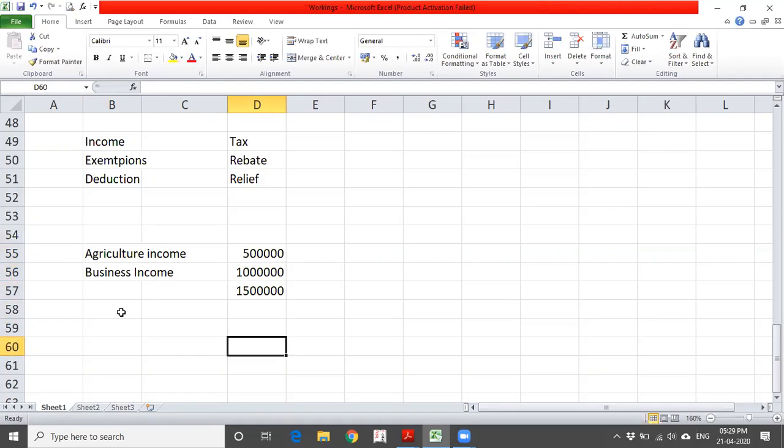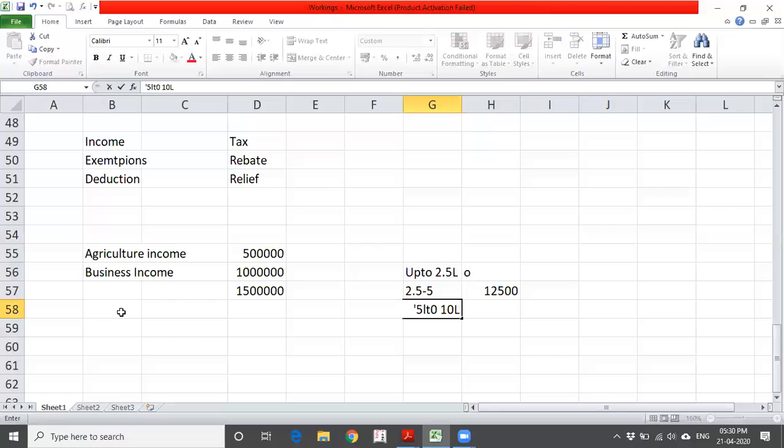For 15 lakhs, what will the tax be in the regular slab we have discussed? Up to 2.5 lakhs it is exempt, that is 0. 2.5 to 5 lakhs it is 5%, that is 12,500. 5 to 10 lakhs it is 20%, that is 5 lakhs into 20%, which comes to 1 lakh.